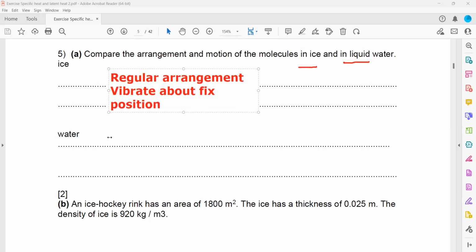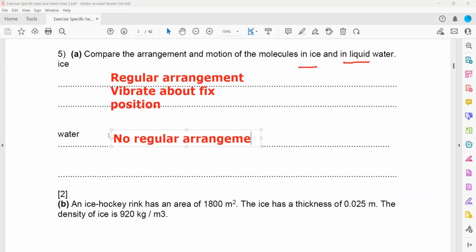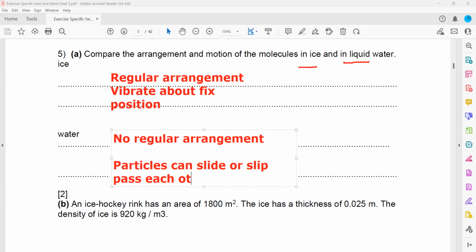Whereas in case of water, there is no regular arrangement, and the particles can slide or slip past over each other.